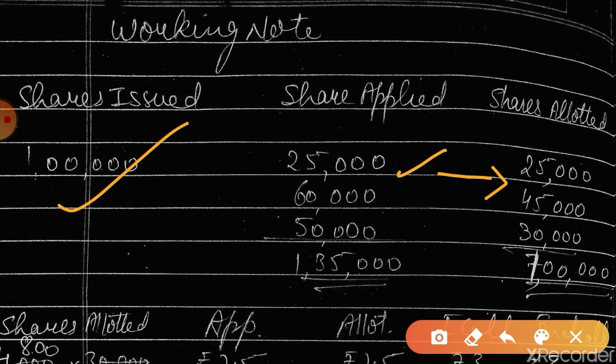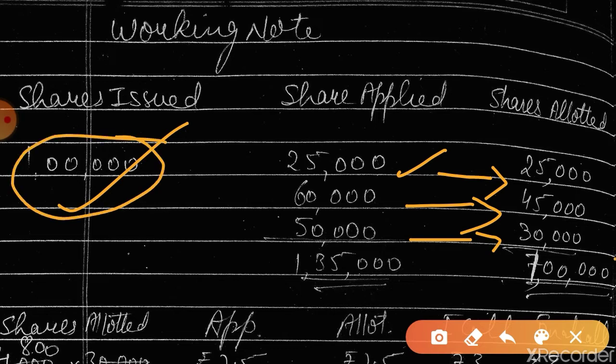The other category was of 60,000 shares, to whom we have given 45,000 shares, and the third category was of 50,000 shares, to whom we have given 30,000 shares. The company cannot issue more than 1 lakh, so we can give only 1 lakh shares. Applications can be more, that's why it is oversubscription, isn't it? In this manner we have adjusted the excess application.